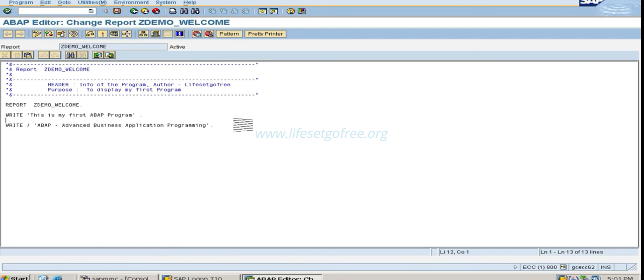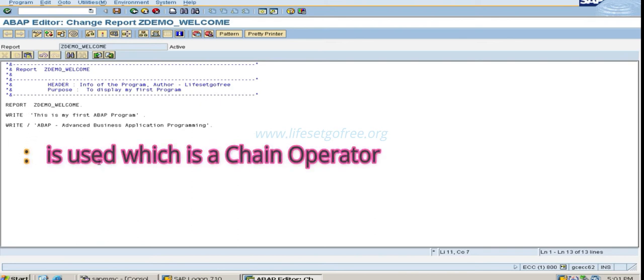If I want to write more statements like this, I do not want to write it many times. So what do I have to do? In that case, I can use this one. This is known as a chain operator. This colon after write is a chain operator. Whenever you use it like this, and you use a comma instead of a dot, that means it is continued to the next line. So you can write like this,